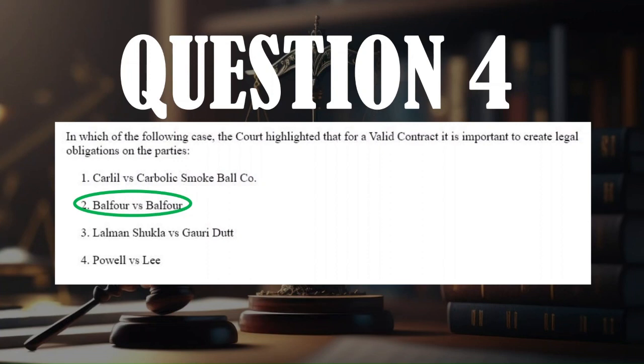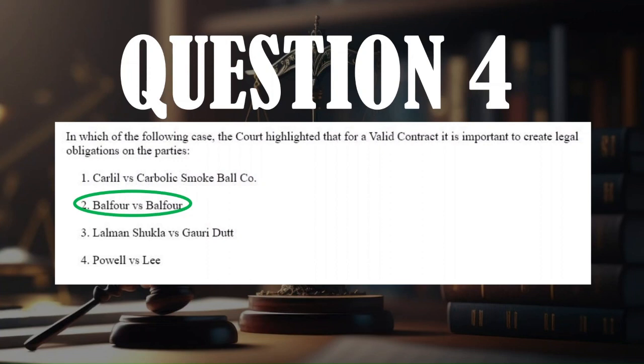Now, deciding between 1 and 2, we know that the first option, Carlill versus Carbolic Smoke Ball Company, is completely about the general offer, which is a contract made to the public at large, because the plaintiff filed a case as the company had falsely advertised that they were giving £100 as a reward to anyone who contracted a disease after using the medicine. It's a long story. I'm not going to explain the entire case, but this case is all about general offer and how acceptance for general offer doesn't have to be conveyed necessarily for a valid contract.